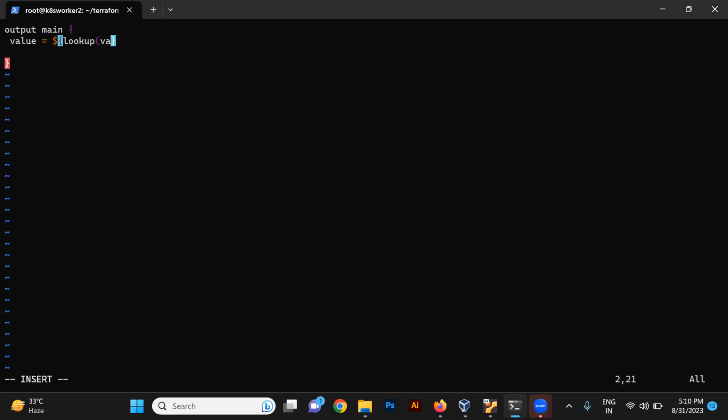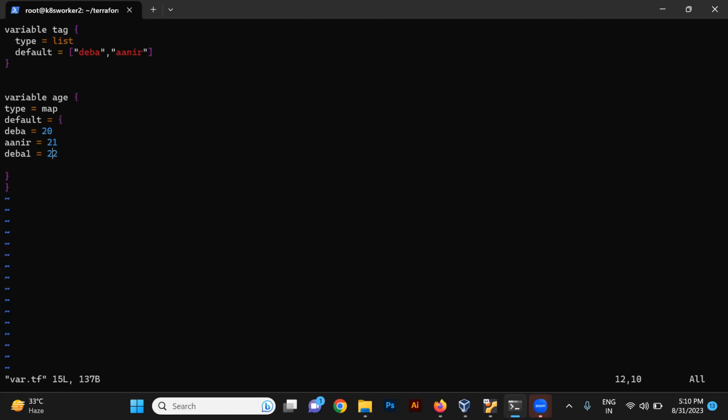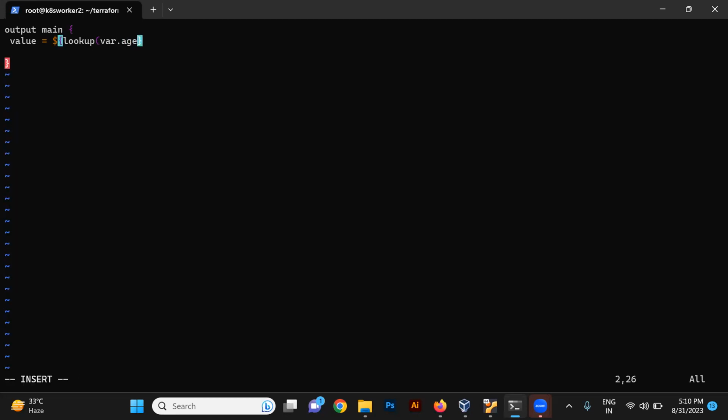Then var dot. Let's check again what variable we have used. We are using var dot age as the variable, so var dot age. Let's close this: lookup var dot age, and for which key are we looking?